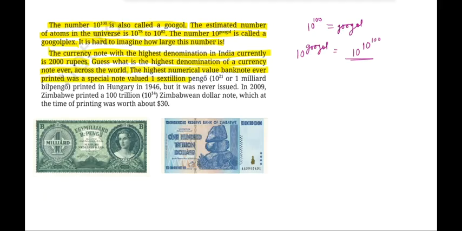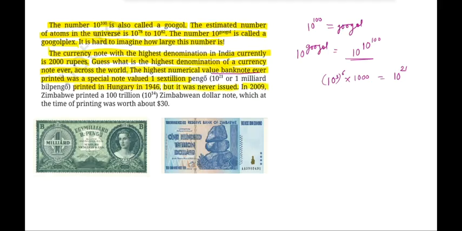1 sextillion, we just studied it, right? How many groups of 3? 6 groups of 10 to the power of 3 followed with 1000. That means its value will be 10 to the power of 21. So that big note was ever printed. And where was it printed? It was printed in Hungary in 1946. But it was never used.